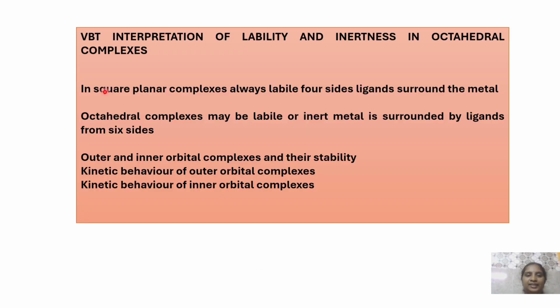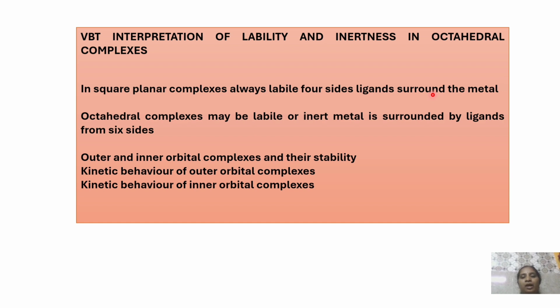This labile and inert nature of the complexes can be interpreted by VBT theory. As we know, square planar complexes always show labile nature, meaning all the four ligands are surrounded around the metal, that is simply square planar.